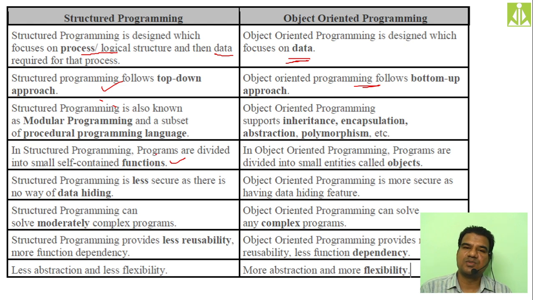Because when you write these functions separately, there is less data security and a very loose collaborative facility, we can say. In object oriented programming, programs are divided into smaller entities called objects. So everything is an object in the object oriented programming approach.